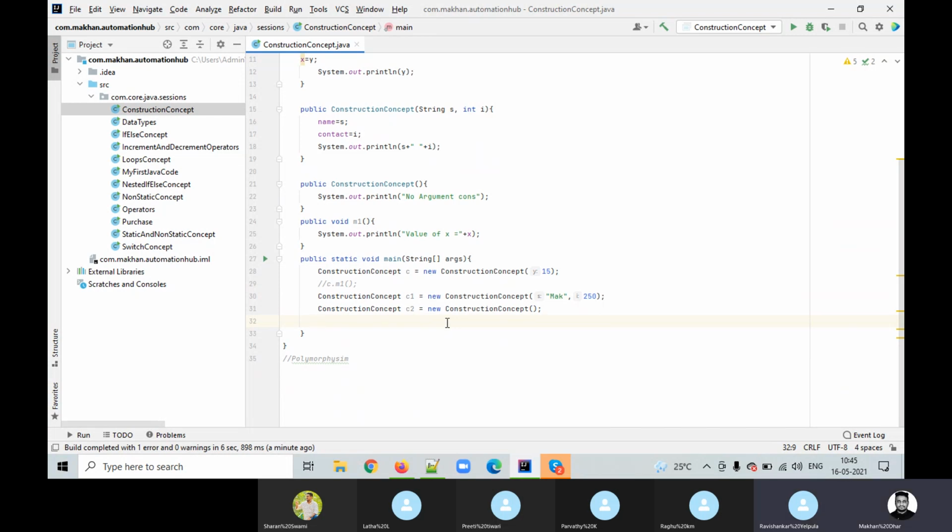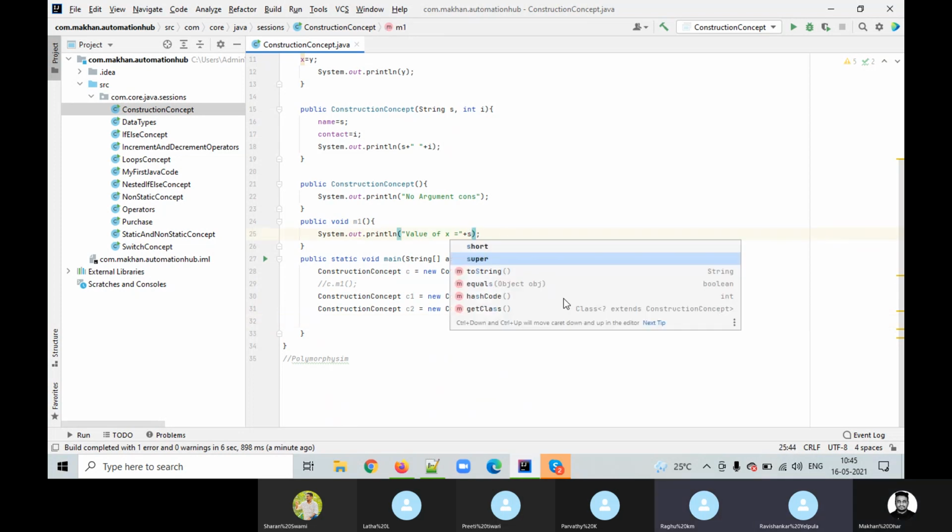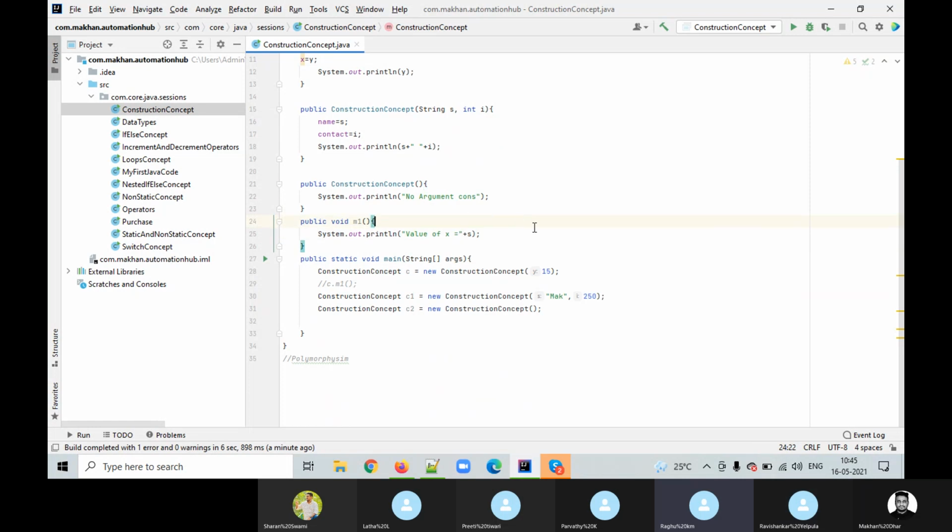Not the main method, the M1 method. The name will come, right? No, not s, name. Let me wait.